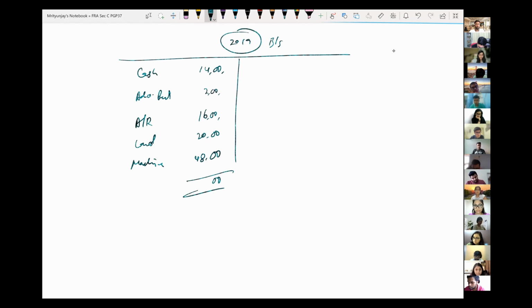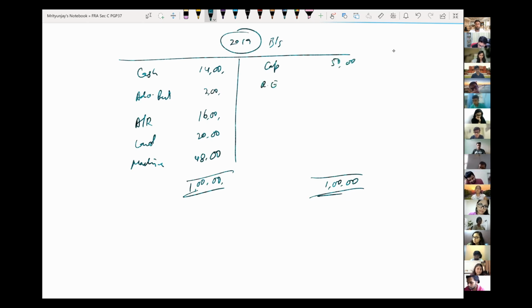1 crore, sir. Okay, so that is 1 crore of total assets. So obviously the liability also needs to be exactly same. Let us say the business has capital of 50 lakh rupees.